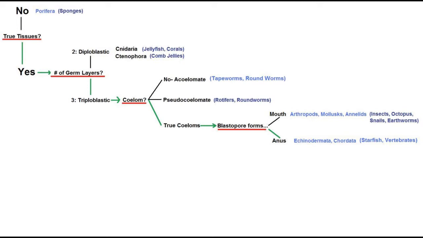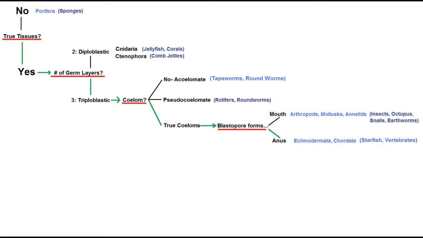Next, we can look at the number of germ layers an organism has. Only cnidarians and ctenophores, which are basically jellyfish, have 2, and all others have 3. Next, we can look at whether or not an organism has a body cavity. Tapeworms lack one, rotifers have a false one, pseudocoelom is the term, and all other organisms do have a true body cavity.